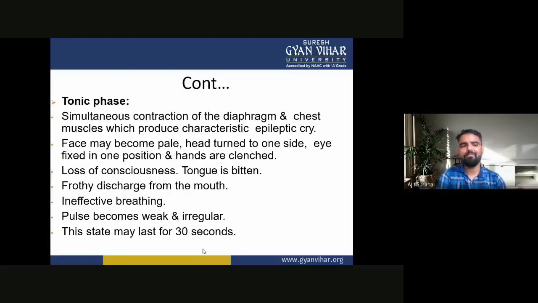Tongue is bitten. There is a frothy discharge from the mouth. Ineffective breathing may occur. Pulse becomes weak and irregular. This stage may last for 30 seconds.